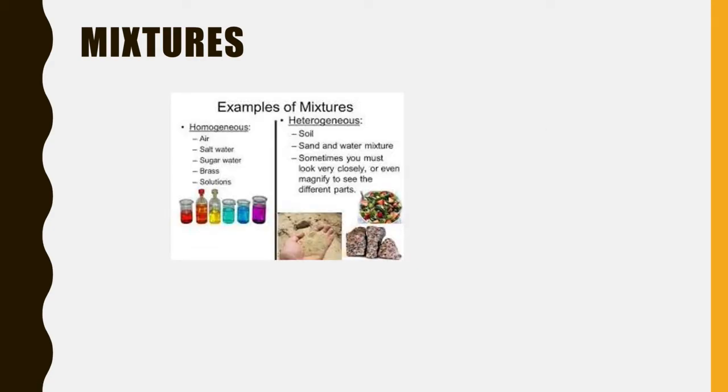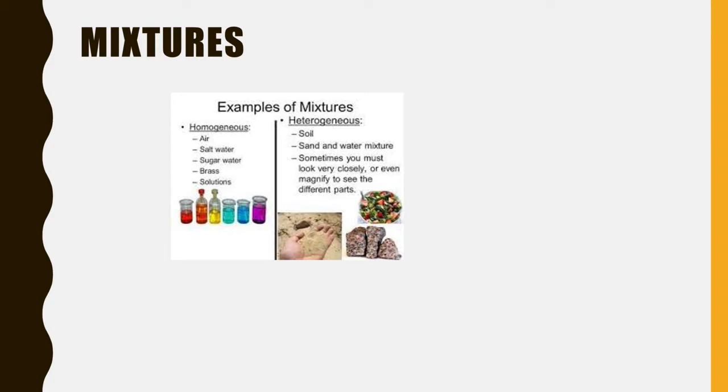Now, what are some examples of mixtures? Homogeneous mixtures can be air, or salt water, because if you add salt and make a solution of the salt, then everywhere in the salt water you get the same property.